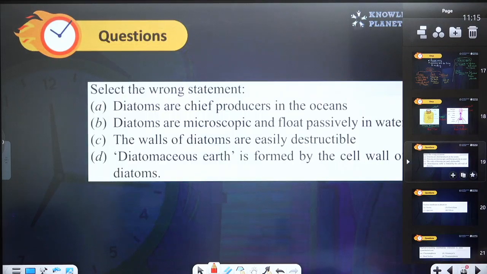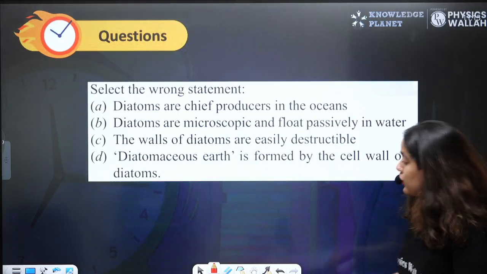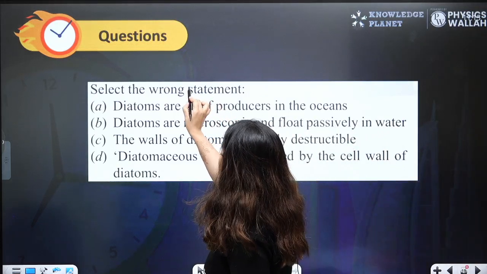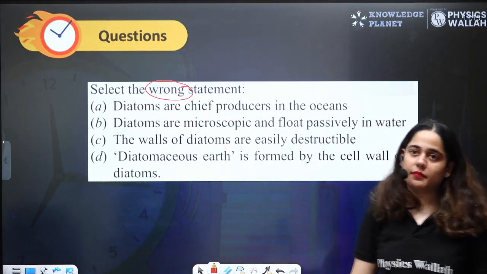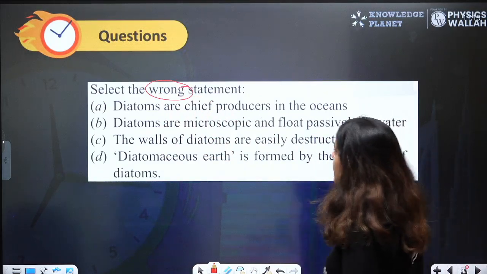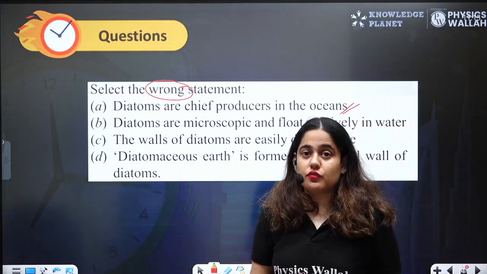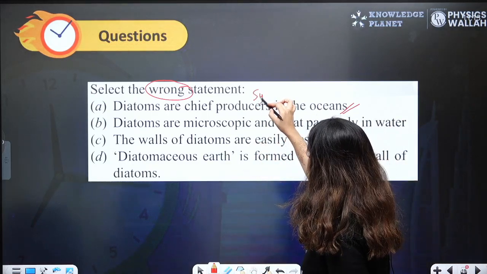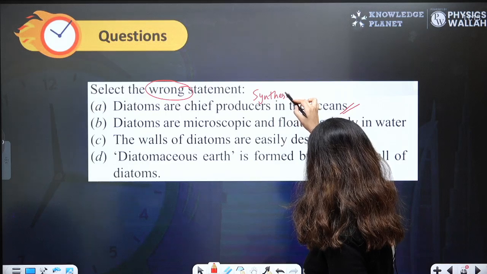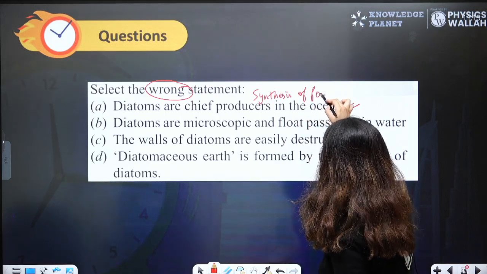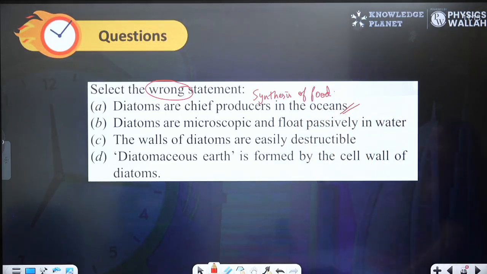So before we end this lecture, let's solve some questions. Which of the following is a wrong statement? Diatoms are the chief producers of the ocean. Yes, they synthesize food. Diatoms are microscopic. Yes, they are made up of only a single cell.